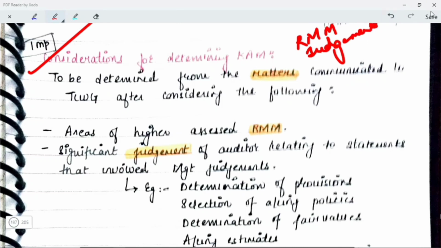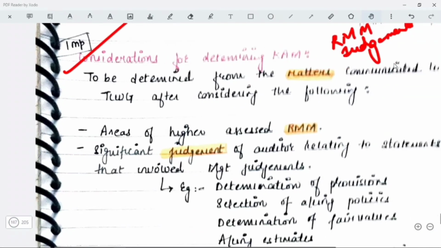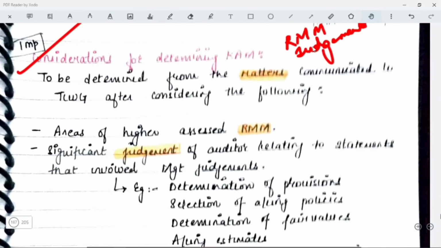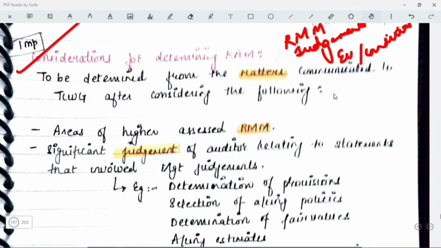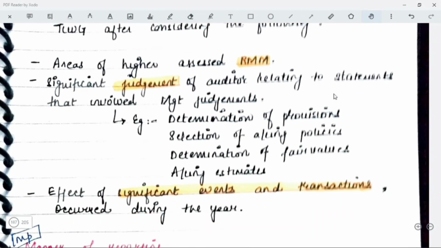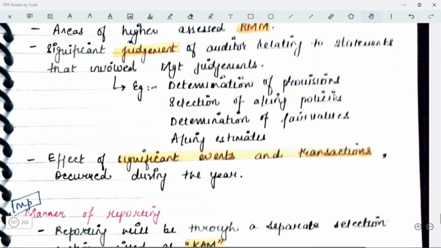So, to be determined from the matters communicated to the TCWG after considering the following: first of all, the areas of higher assessed risks of material misstatement. Secondly, the significant judgments of the auditor relating to statements that involved management judgments. For example, the determination of provisions, selection of accounting policies, determination of fair values, accounting estimates. Next is effect of significant events and transactions occurred during the year. Okay, so these are the 3 points or 3 considerations for determining the key audit matter.